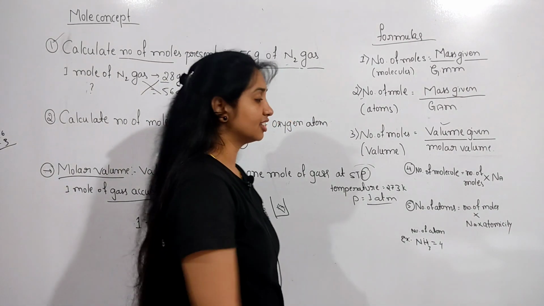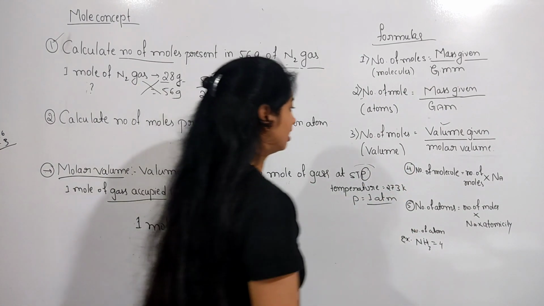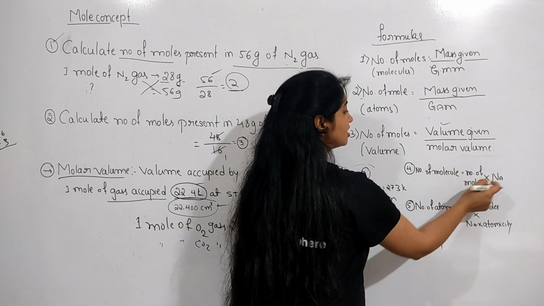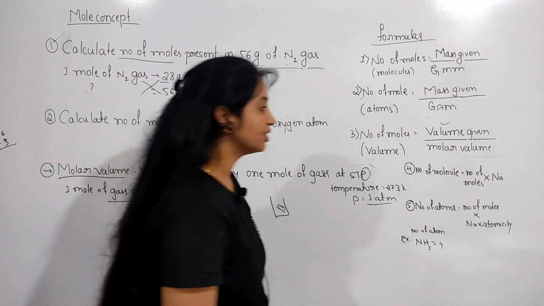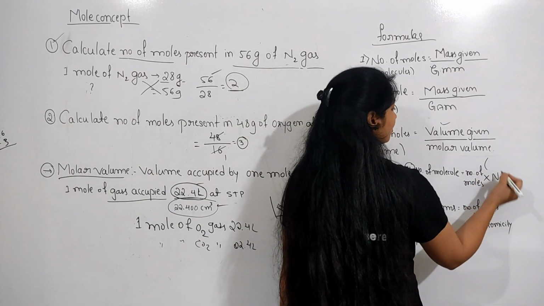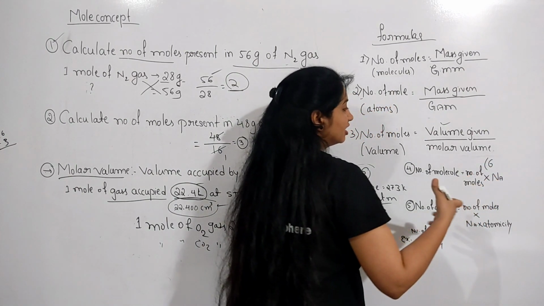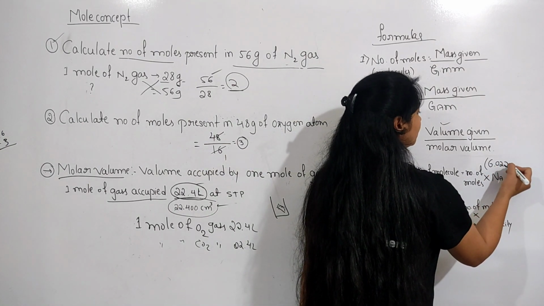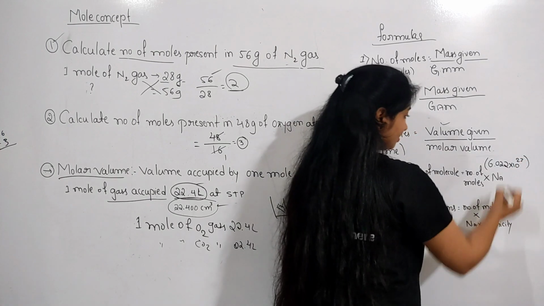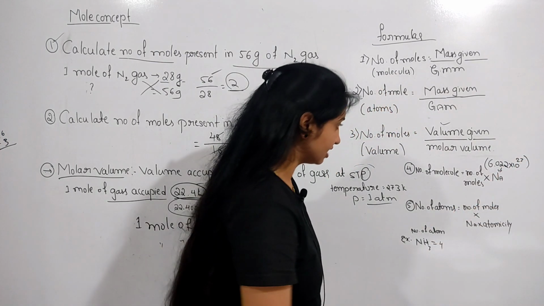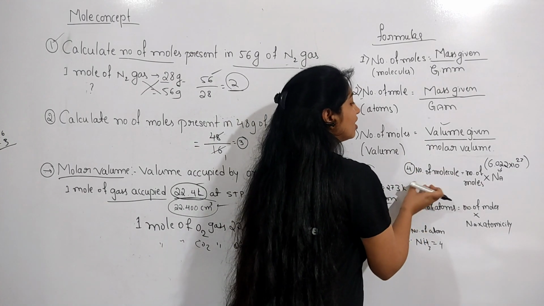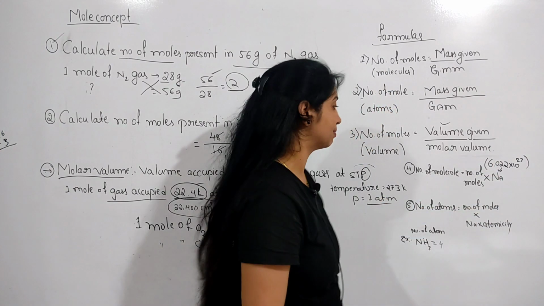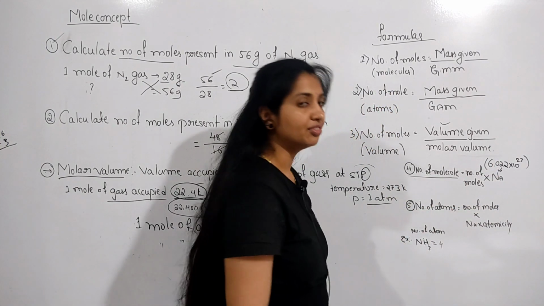In the above problems, two more formulas are helpful. The number of molecules is equal to the number of moles into Avogadro's number. Already you know that Avogadro's number is the number of particles present in 1 mole of a substance, that is 6.022 into 10 raised to 23. So this is called Avogadro's number. If they ask the number of molecules, it equals the number of moles into Avogadro's number.